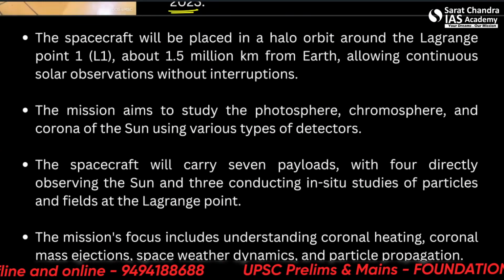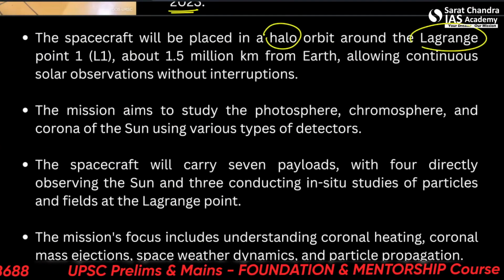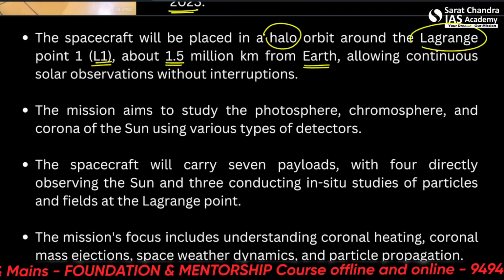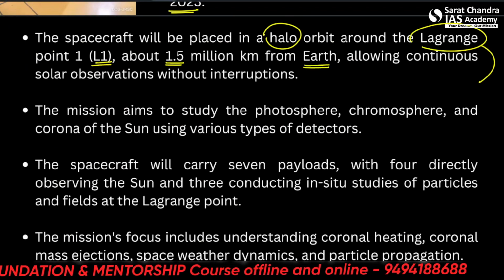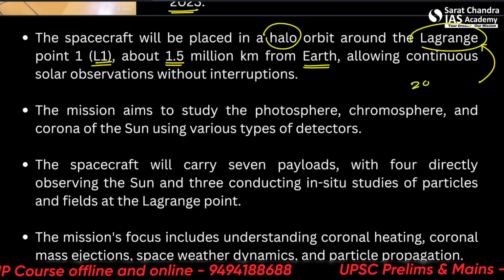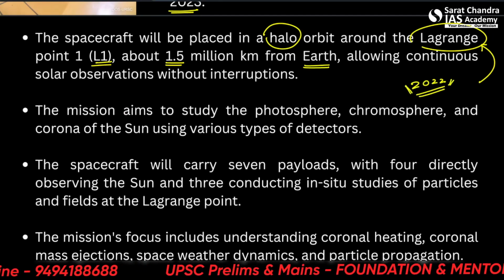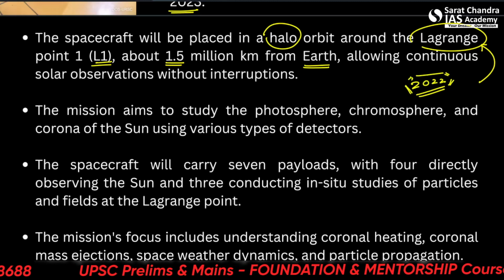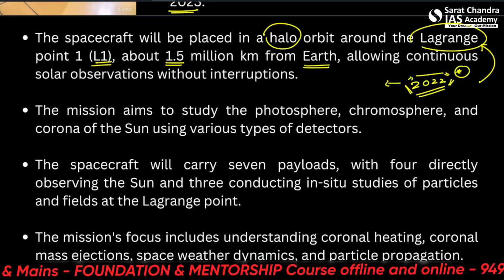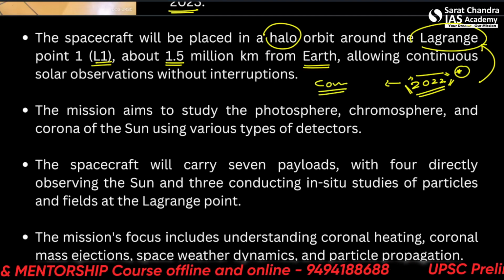Now the important things are, the spacecraft will be placed in a halo orbit around the Lagrange point L1, about 1.5 million kilometers from Earth. So what are these points? This is important. These were also in the news in 2022. There was a big space telescope launched in this year. So can you name the telescope in the comment section? It was the James Webb Space Telescope.